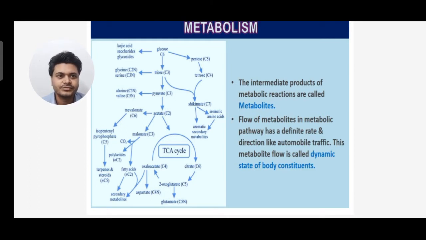So the intermediate products of metabolic reaction are called metabolites. Flow of metabolites in a metabolic pathway has a definite rate and direction. Like automobile traffic, this metabolite flow is called the dynamic state of body constituents. So flow of metabolites in a metabolic pathway has a definite rate and direction like automobile traffic. So this metabolite flow is called the dynamic state of body constituents. You can see on the left hand side the TCA cycle is given.